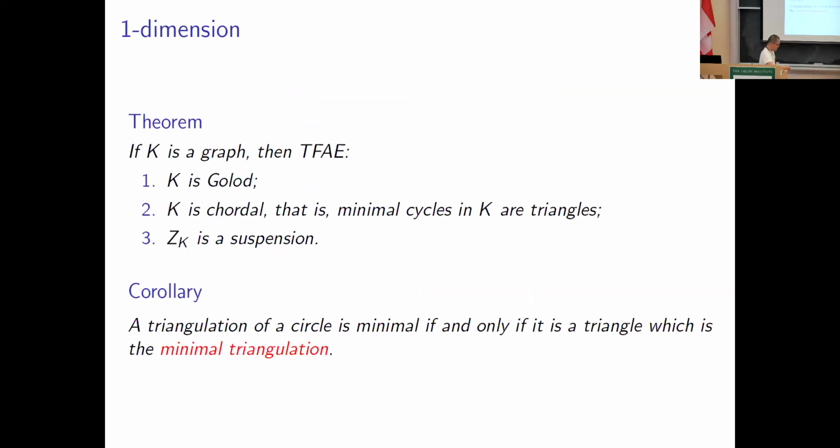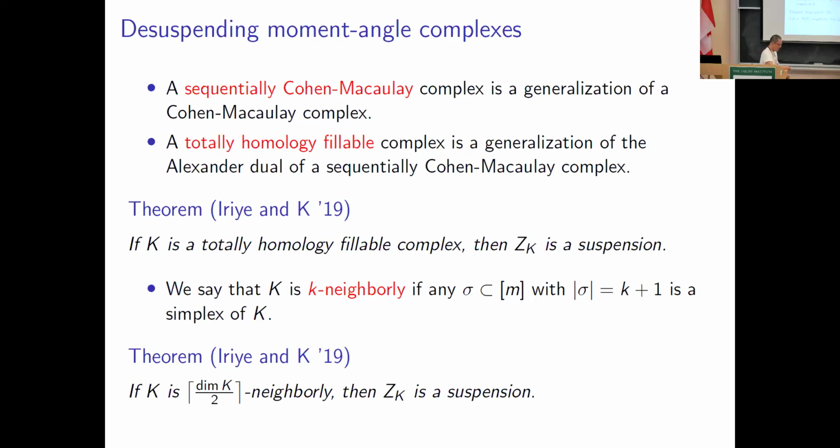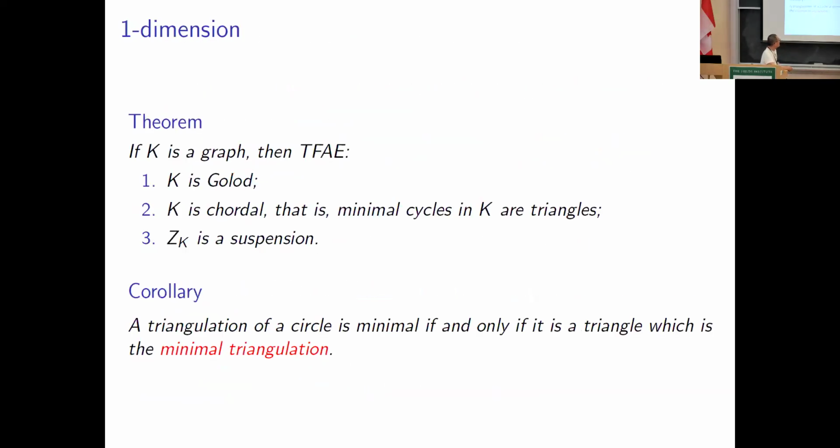Right. And by using the fat wedge filtration technology, we can prove more results on the combinatorics of simplicial complexes. Here's the one-dimensional result. Okay, if K is a graph, then the following are equivalent. K is Golod. Golod means that any minimal cycle in K is a triangle. And ZK is a suspension. These are equivalent.